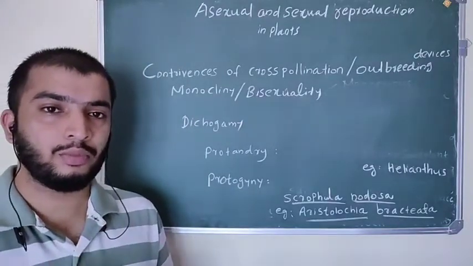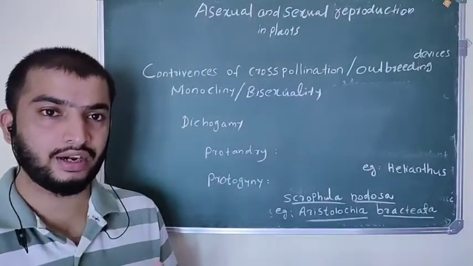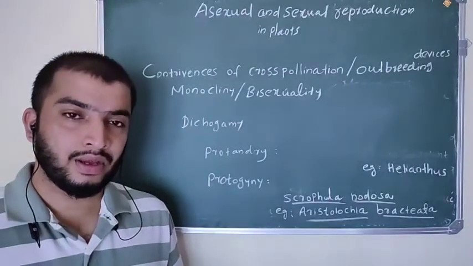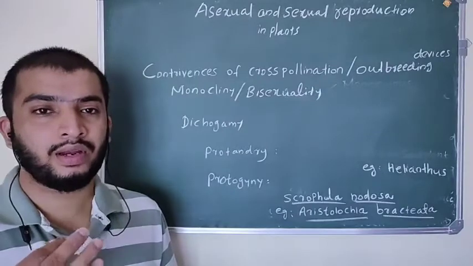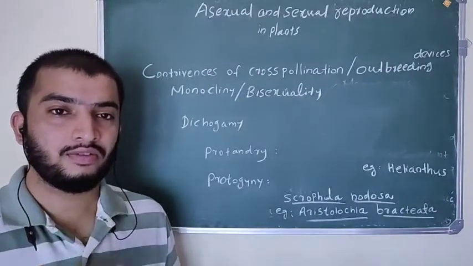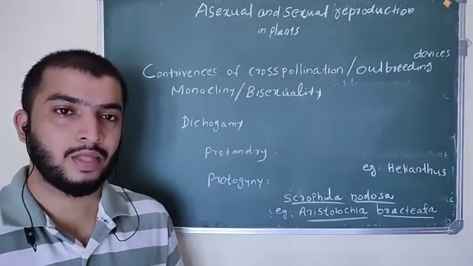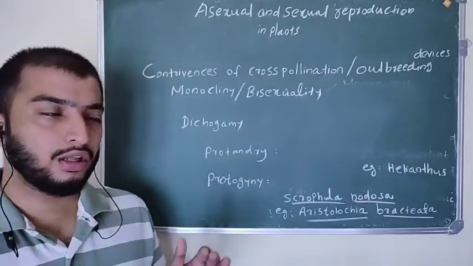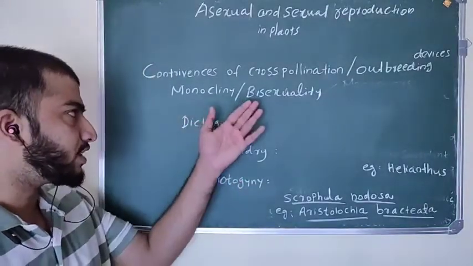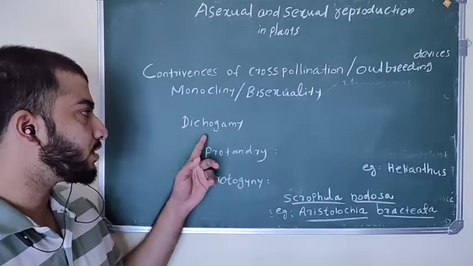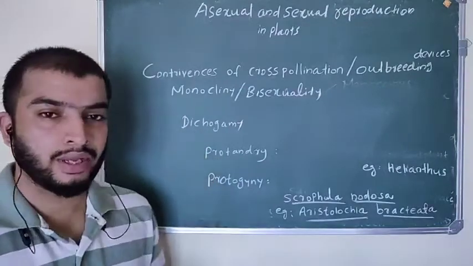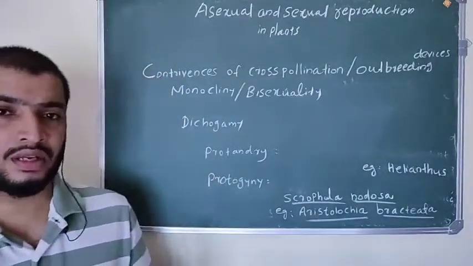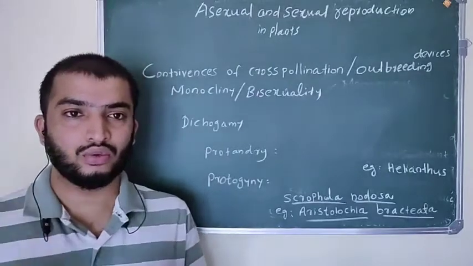This monocliny or bisexuality is divided into dichogamy, hercogamy, heterostyly and self incompatibility. First of all, we are going to study the first type of bisexuality or monocliny, which is dichogamy. Di means two.